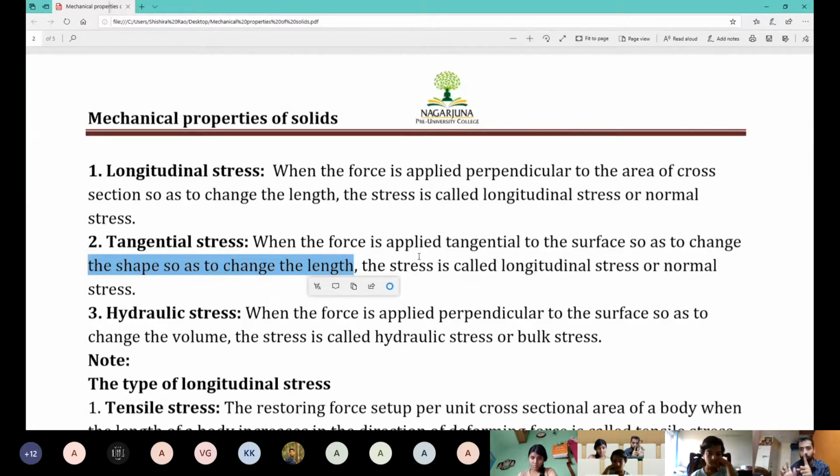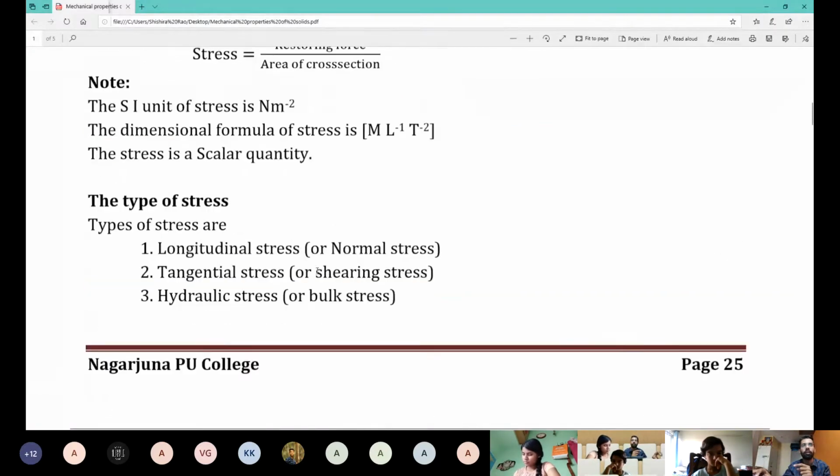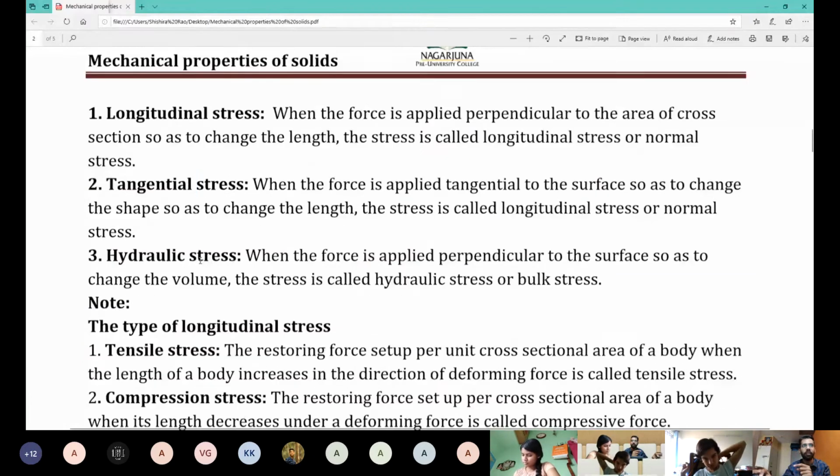If the applied force is perpendicular, then the ratio of restoring force per unit area is longitudinal. If it is along the tangent to the surface, then restoring force per unit area is known as tangential stress or shear stress, whichever you may like. Shear stress, shearing stress, tangential stress, same thing.